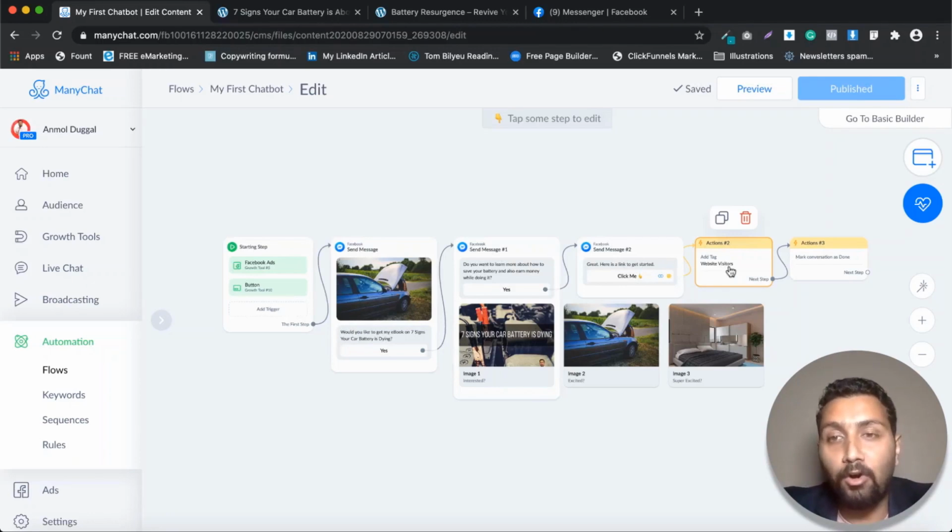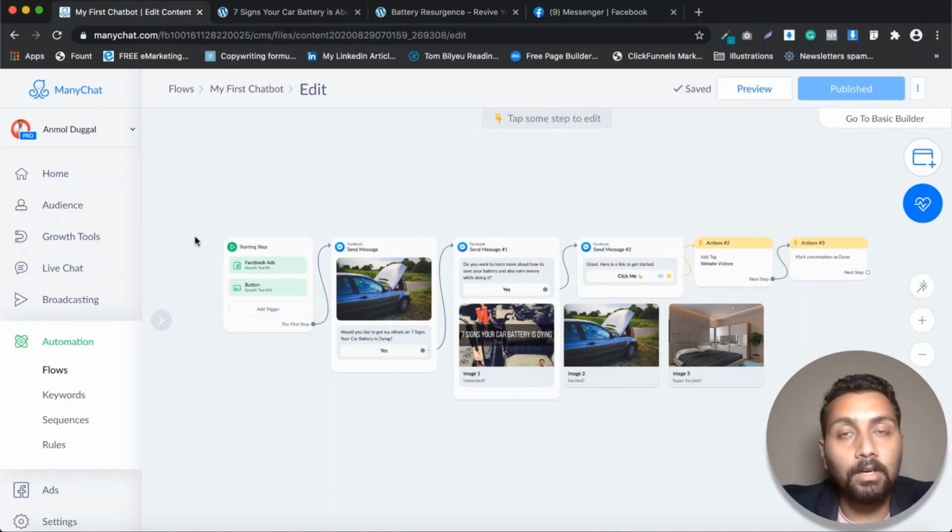Right now it is all in my mind that website visitors were there, right? Some people went to my website, but how can you use that information inside ManyChat to only send messages to those people itself? That is where segmenting comes in, right? So I hope you're clear with what tagging means, and this is a powerful feature. We use it a lot in email marketing, right? Tagging is huge in terms of the funnels that you can create, the content types that you can create for different phases of the customer journey. Don't worry if you don't understand it as of now.